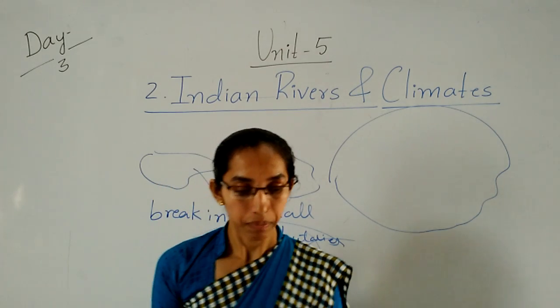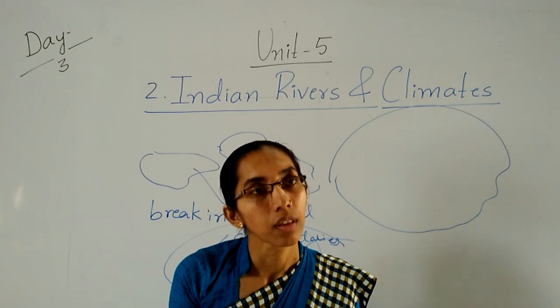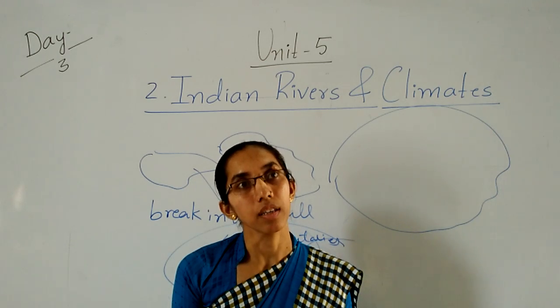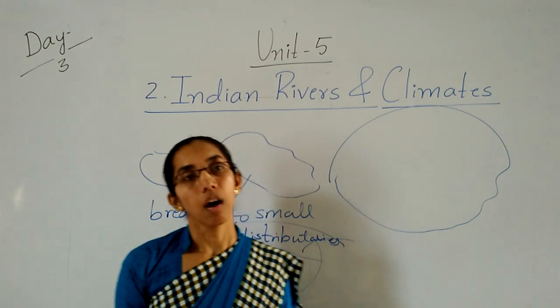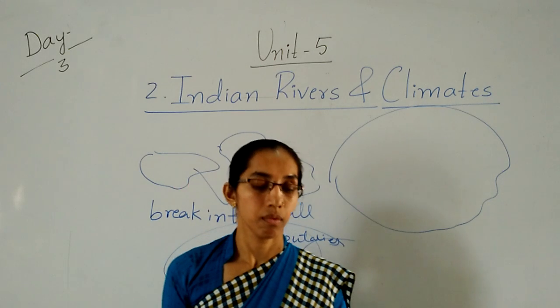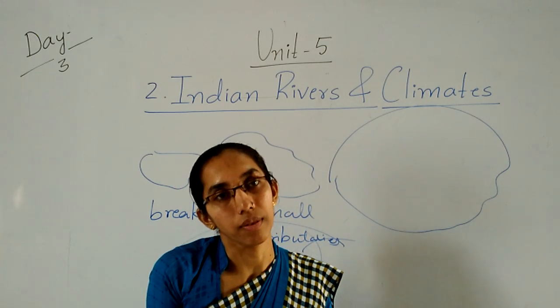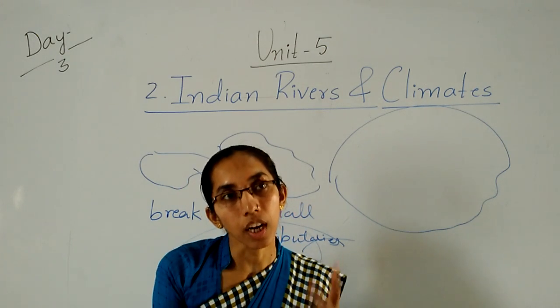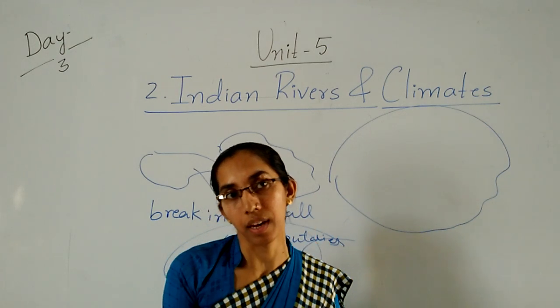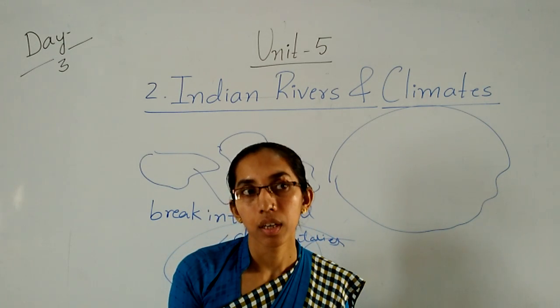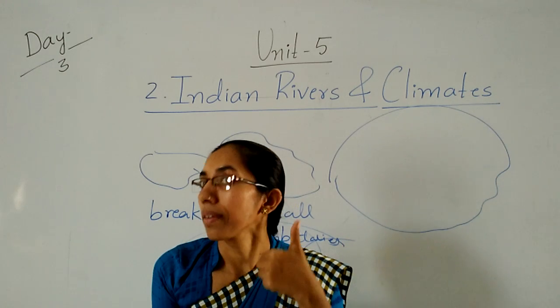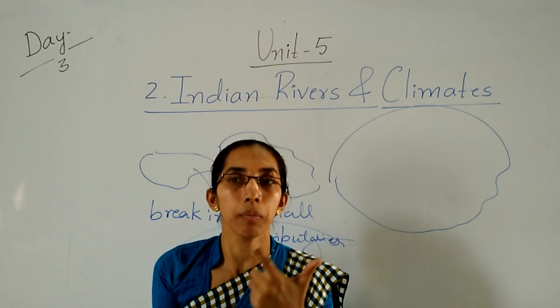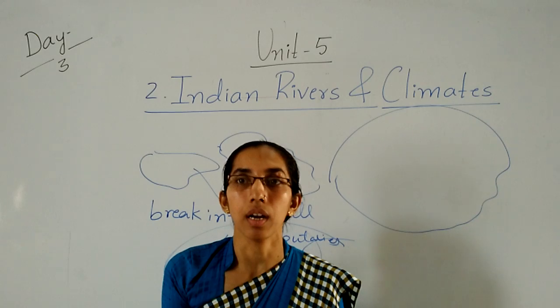Okay children? So rivers are divided on the basis of their origin. So there are two types of rivers. Will you tell me? Yes, the first one is the Himalayan rivers and the other is the peninsular rivers.